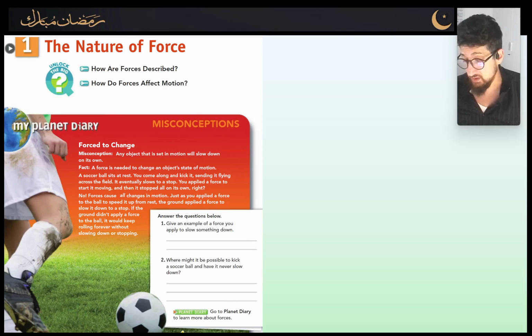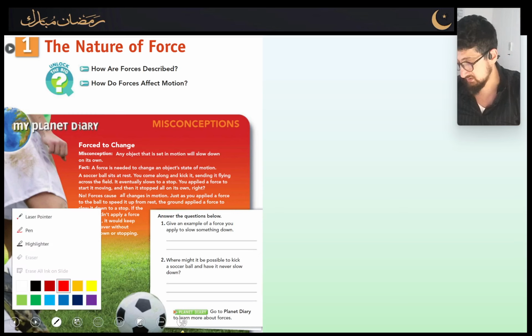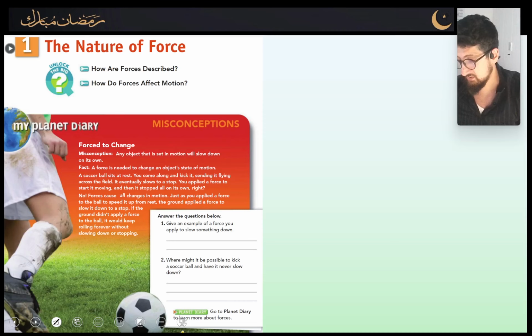So what are forces? How are they described? I'm going to write a quick summary right now, and then I'm going to explain as we go along, and inshallah it'll make it easier for you guys to understand. So let's have a look. What are forces? Forces are simply a push or a pull, and you'll come to understand what this means in just a minute.